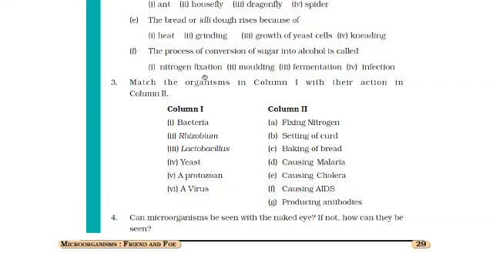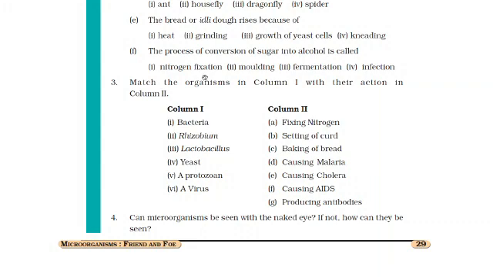Now, yesterday we have done question answers, these MCQs and fill-ups of this chapter second. Now, today we are going to do third question, that is match the organisms in column 1 with the action in column 2. So, you have to mark the answers. I am giving you answers.